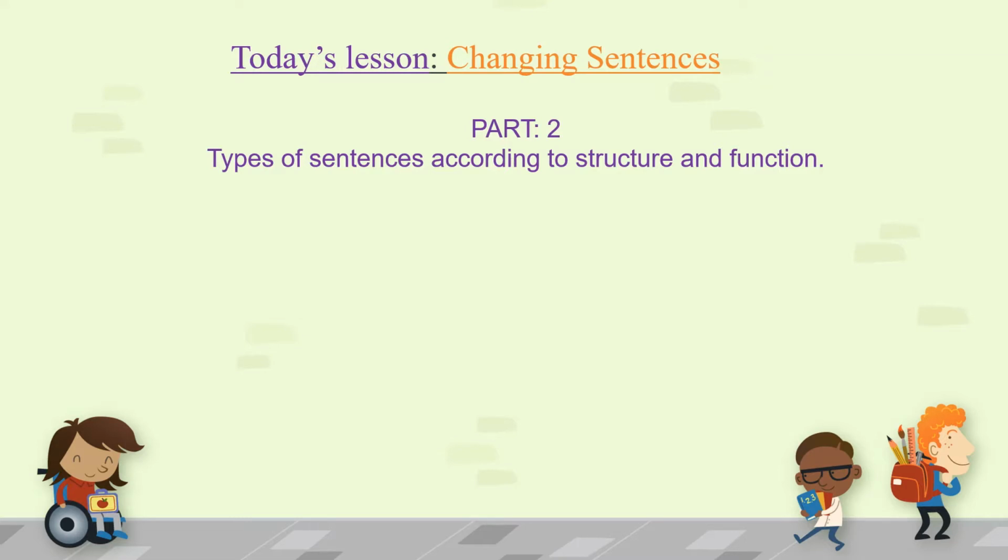In my previous lecture, I discussed the structure of sentences and changing sentences from affirmative to negative. In today's discussion, I'll try to discuss changing sentences from assertive to interrogative. I hope all of you watched my previous lecture uploaded to YouTube.